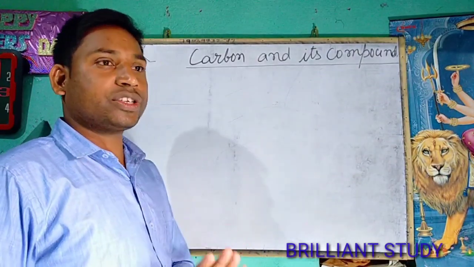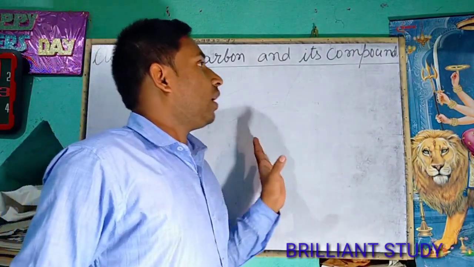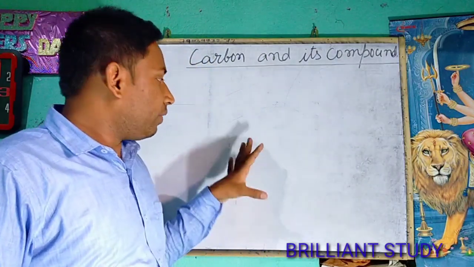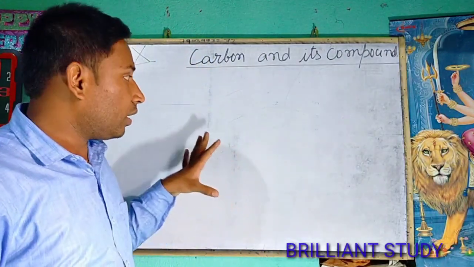I hope you understand it better. What is the bond and what are the types of bond?